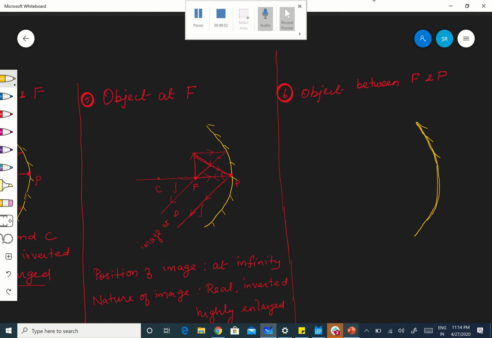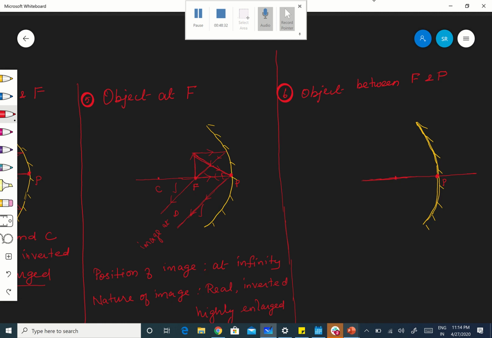And this is P. Therefore, this is the principal axis.